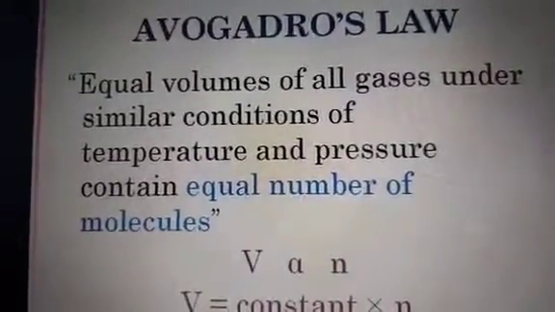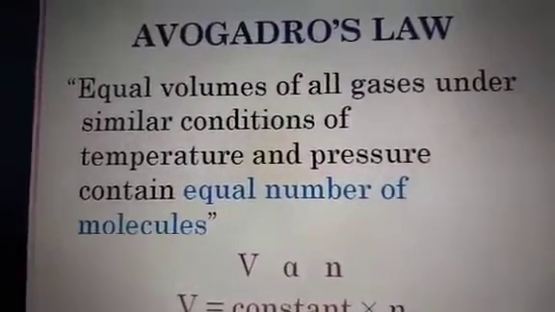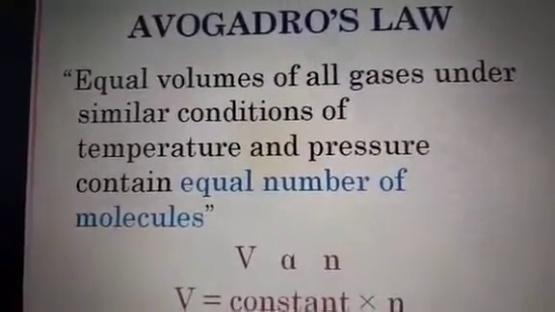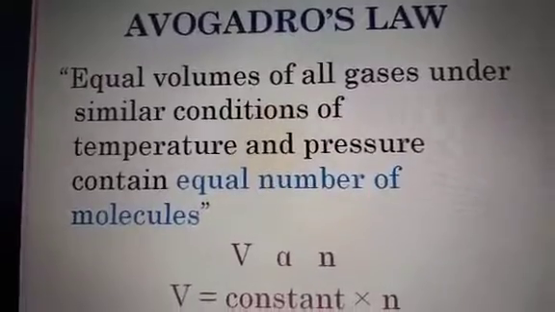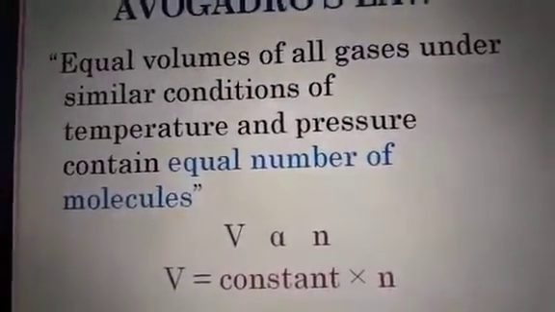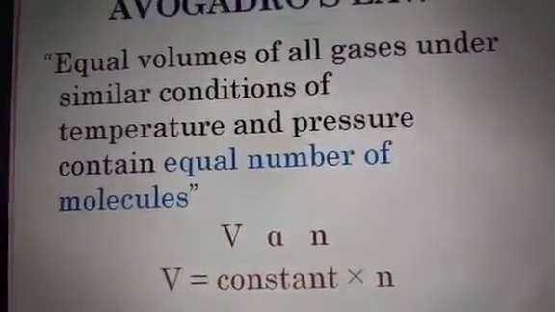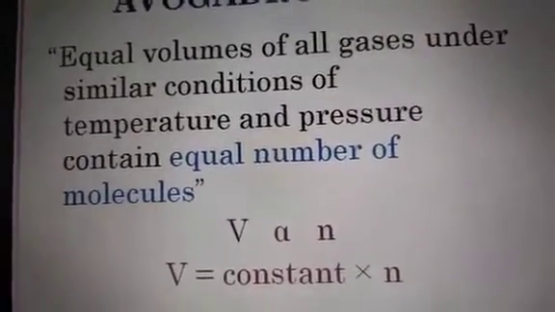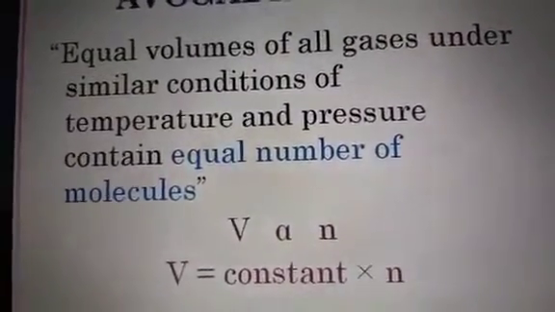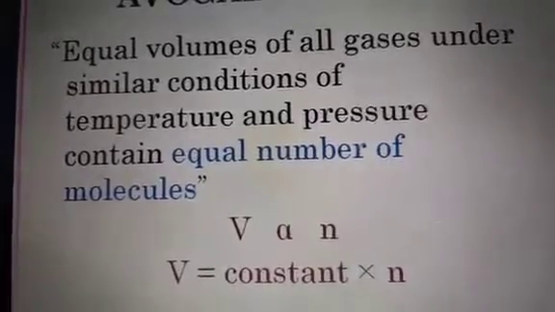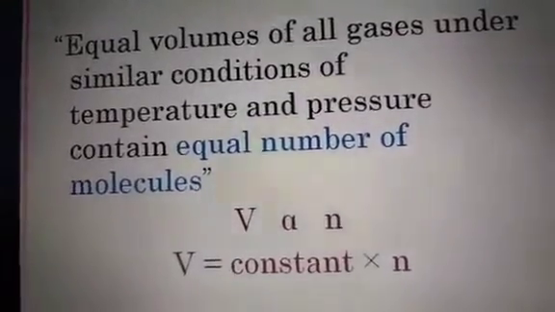Avogadro's law, it is mathematically represented as V is directly proportional to N. V is the volume of gas and N is the number of molecules. If you remove the proportionality, you have to substitute one constant. V is equal to constant into N, number of molecules.